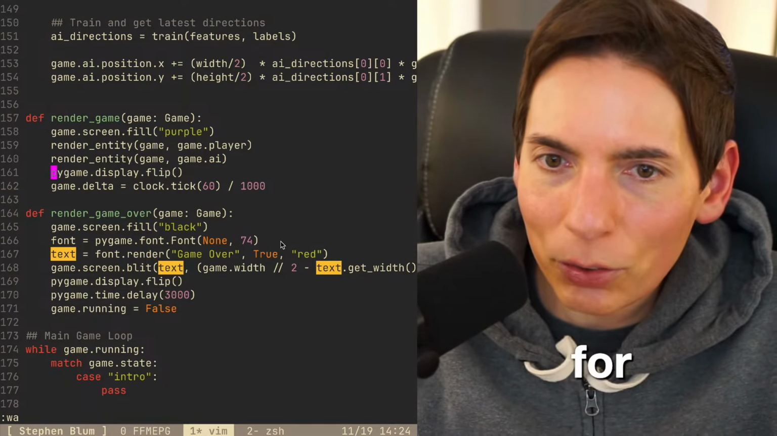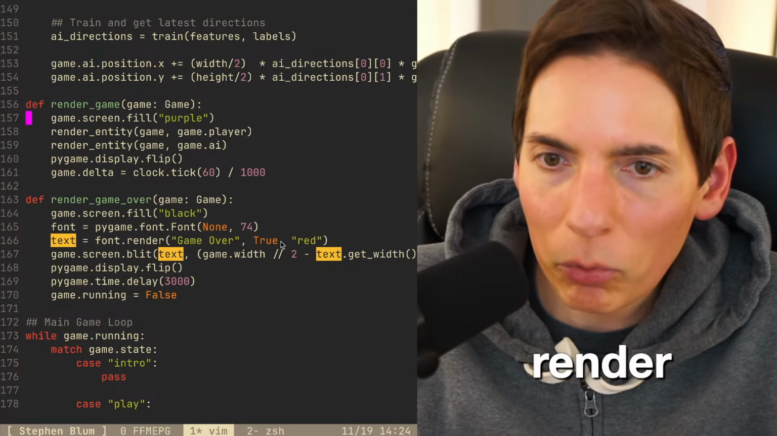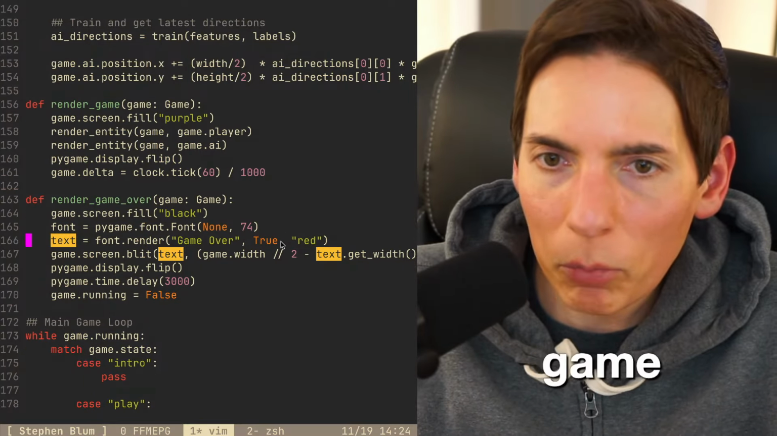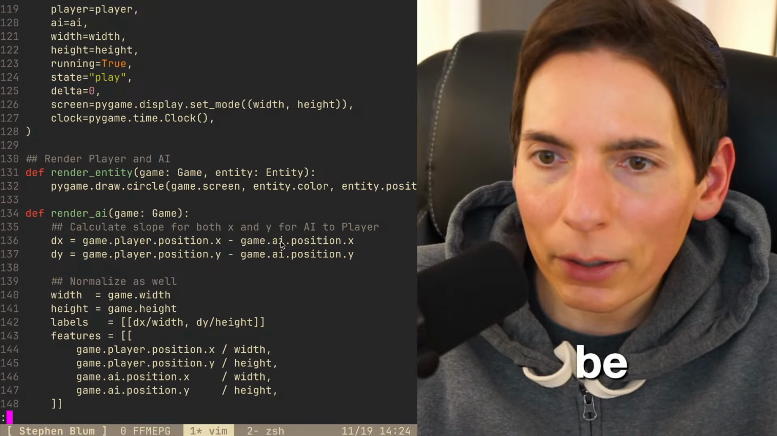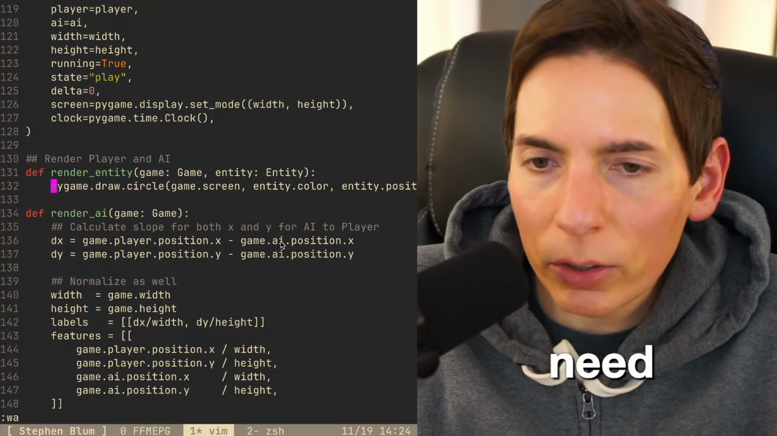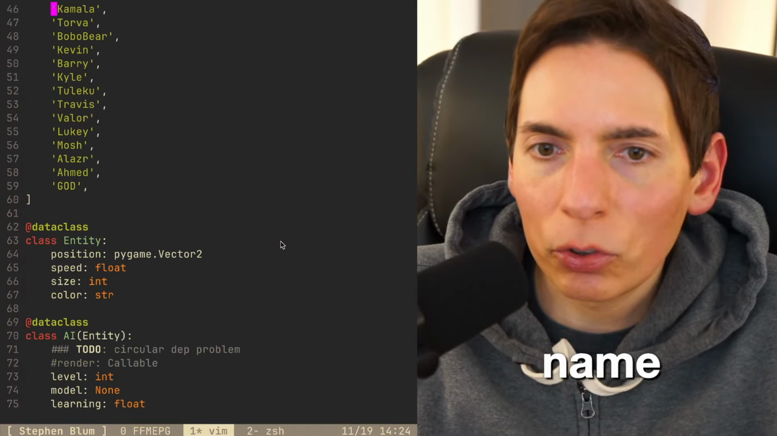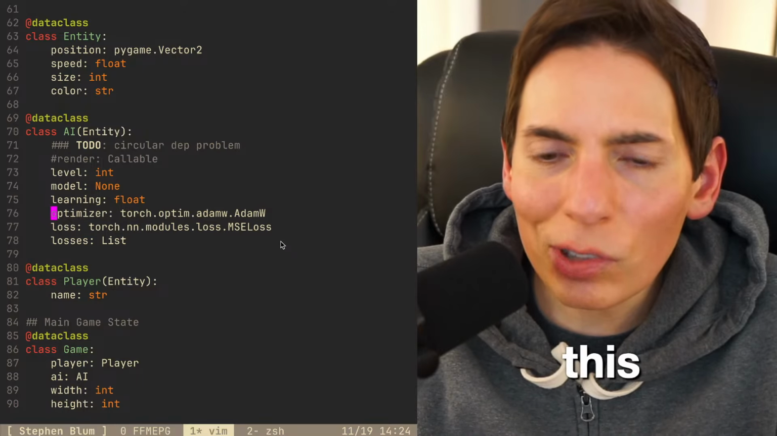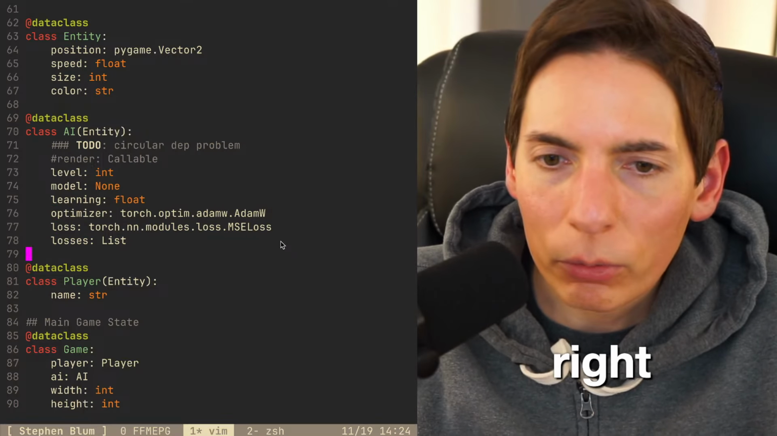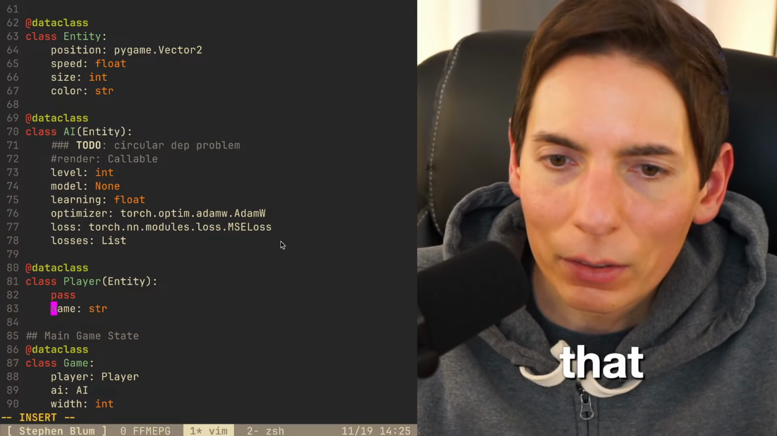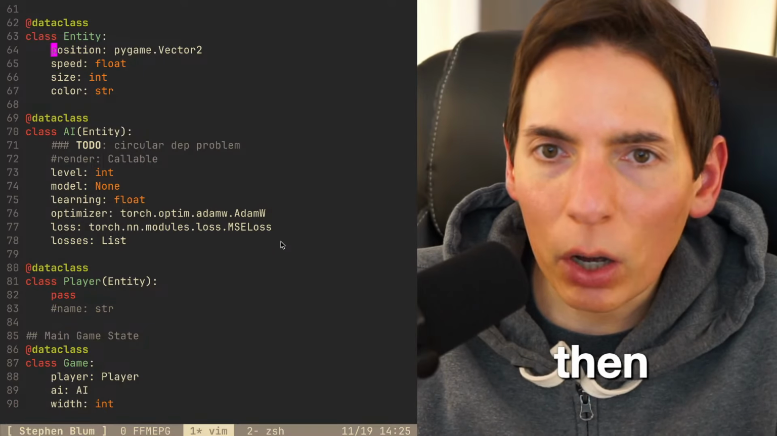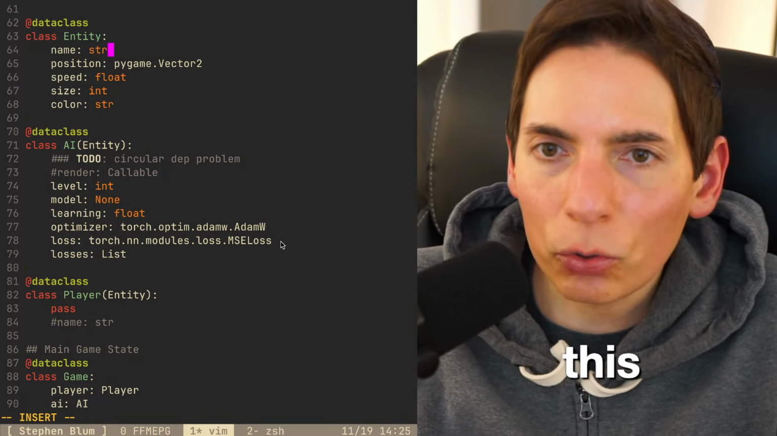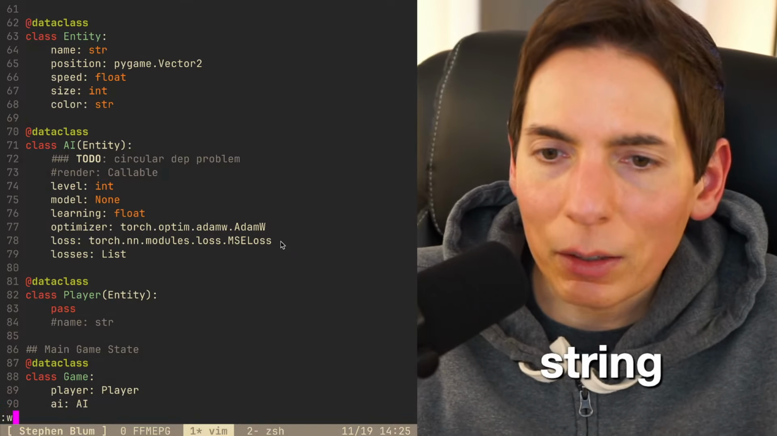All right, so we've got the render game over, render AI, render entity, which will be the player, right? So there'll be the player. I also need to render the text, so the name. So the entity, how do we want to do this? I think we just say pass, right? We can say pass like that, and then highlight that out. And then entity will also have a name like this. It's a string. And then player, where's our player at?